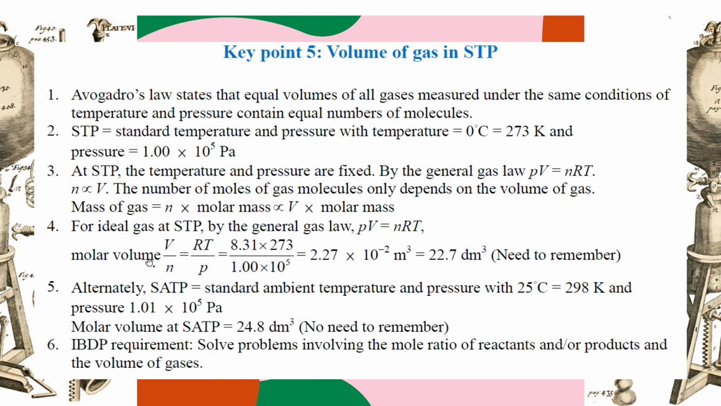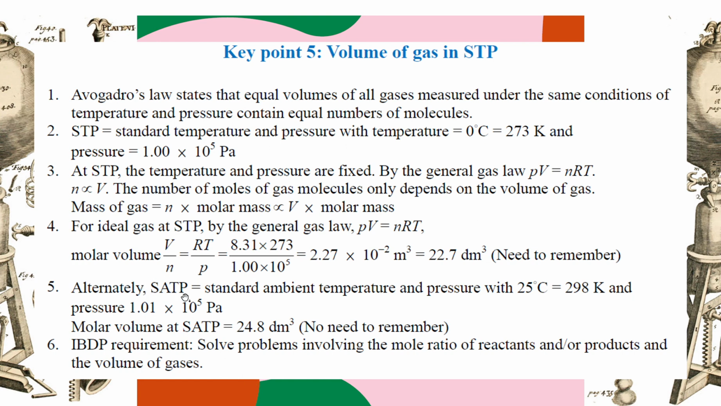You can have a rough estimation for an ideal gas at STP. You'll find the molar volume is RT over P. Bring out your calculator, calculate it, and it's 22.7 dm cube. You need to remember this one, 22.7 dm cube. Actually, it's given in the data booklet, but you need to remember.